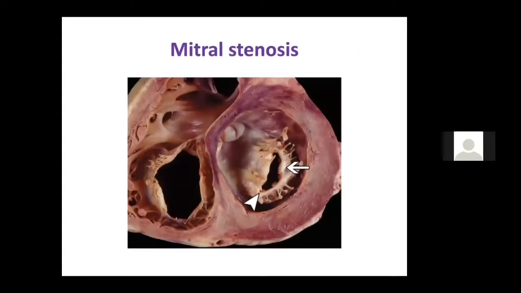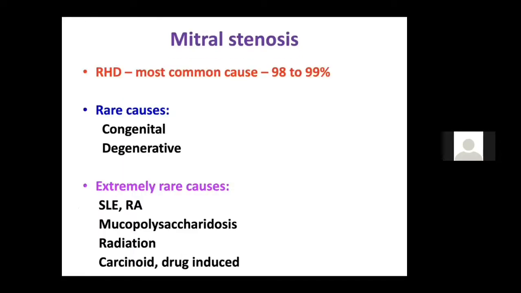So the most common valve lesion which you will get in daily practice, day-to-day life, is mitral stenosis, and that is the most common. And as I told you, 98 to 99% of the time it's rheumatic. But still, the examiner will ask you at the end of the diagnosis what are the other causes of mitral stenosis. So you should at least tell 5 other causes, like congenital mitral stenosis, also known as juvenile mitral stenosis, which I'll discuss. Then we have degenerative mitral stenosis, which is very rare. You should tell it in the end.